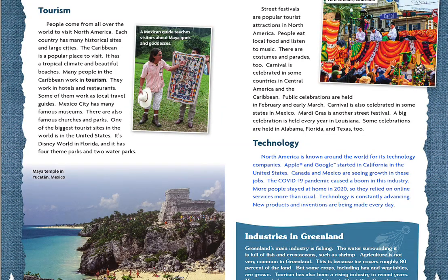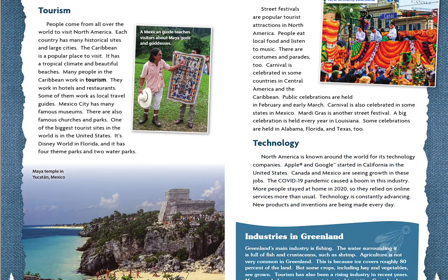Apple and Google started in California in the United States. Canada and Mexico are seeing growth in these jobs. The COVID-19 pandemic caused a boom in this industry. More people stayed at home in 2020, so they relied on online services more than usual. Technology is constantly advancing. New products and inventions are being made every day.